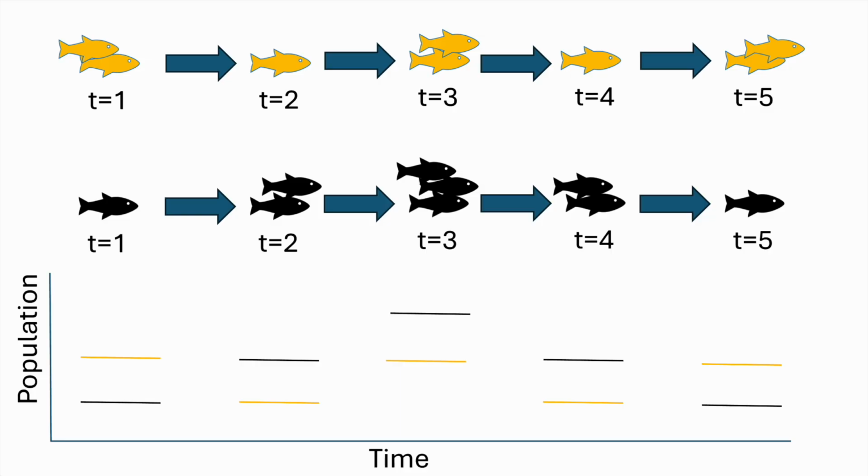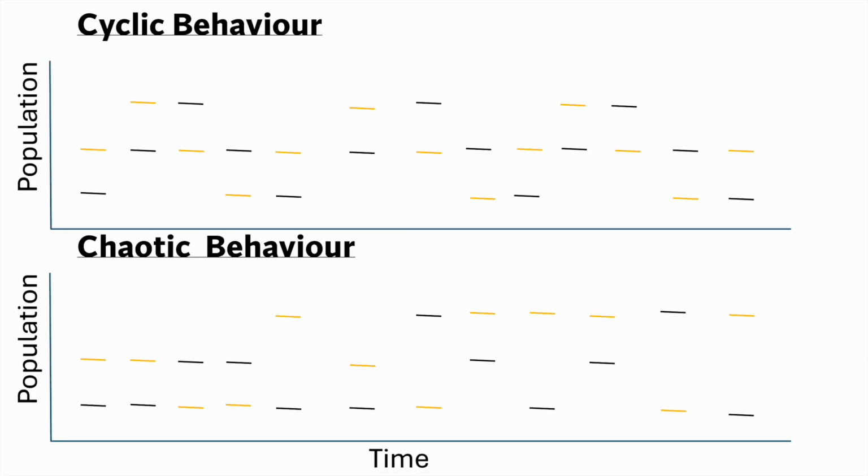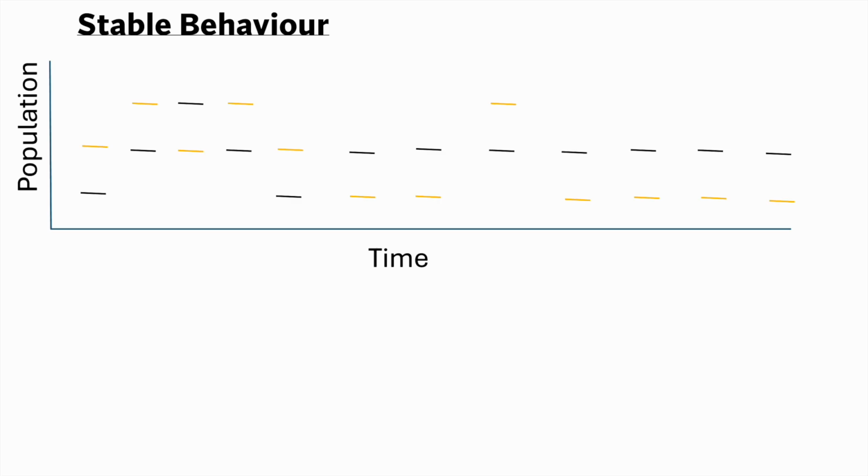Here is an example of the application of the two-dimensional Ricker mapping to a 2-species system. As before, the blue arrows represent the application of the equations to predict future populations. However, now we have 2 species instead of 1. The orange lines represent the populations of the orange fish, and the black lines represent the populations of the black fish. Cyclic and chaotic behavior will look like this. In the cyclic case, both species populations will vary periodically, and in the chaotic case, there will be no pattern for either species. Stable behavior occurs when both populations reach stable values.